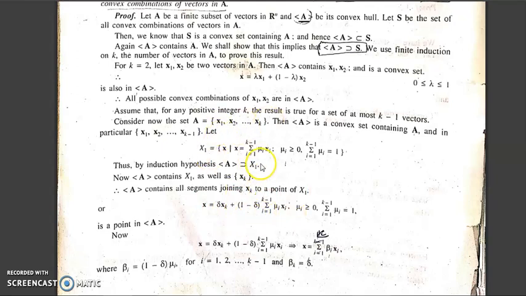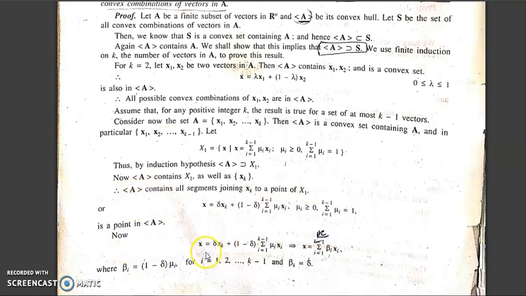capital X1. What is capital X1? It is the summation of mu i xi, i from 1 to k minus 1, where mu i is greater than or equal to 0 and the summation of mu i is 1. What is lambda here? Lambda lies between 0 and 1. So it is a point in A. So the line segment joining these two points, xk and this capital X1, will also be in A because it is a convex set.